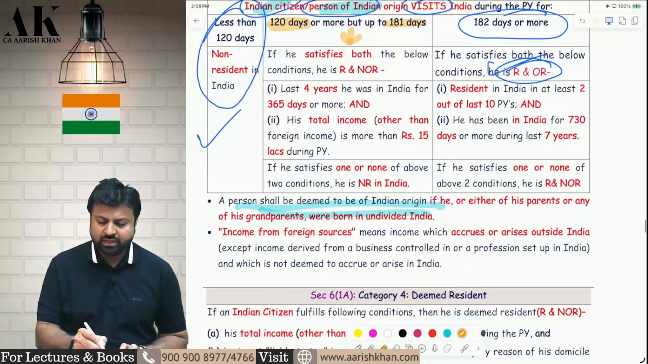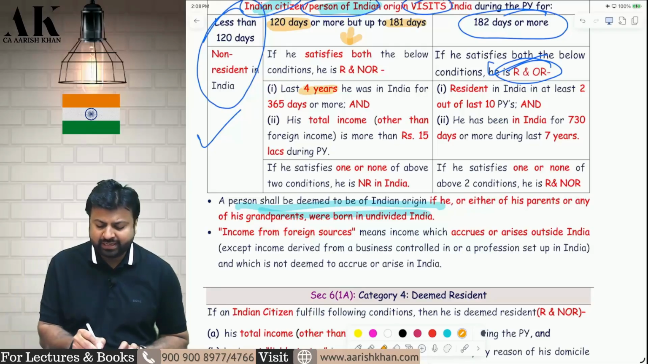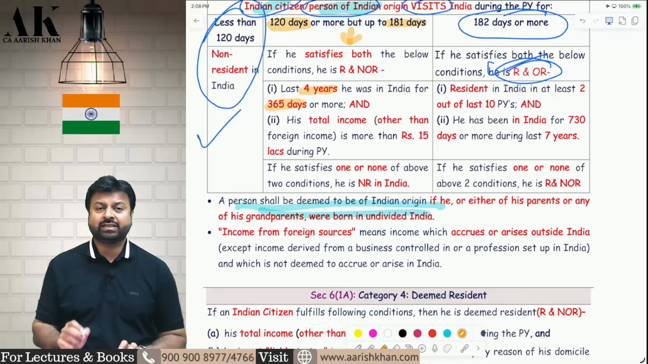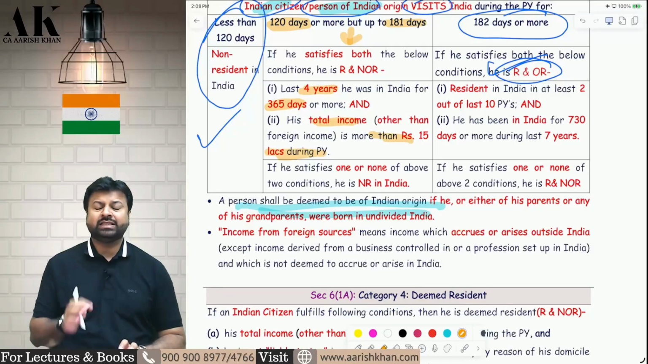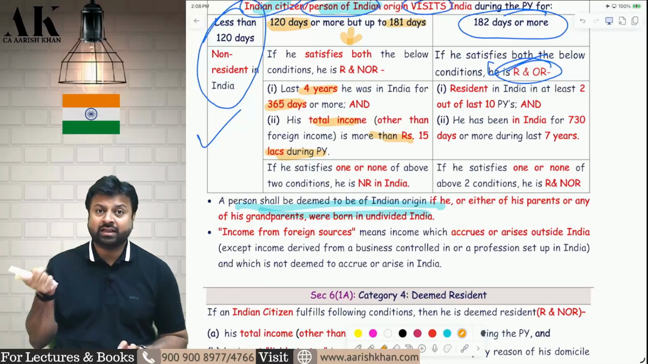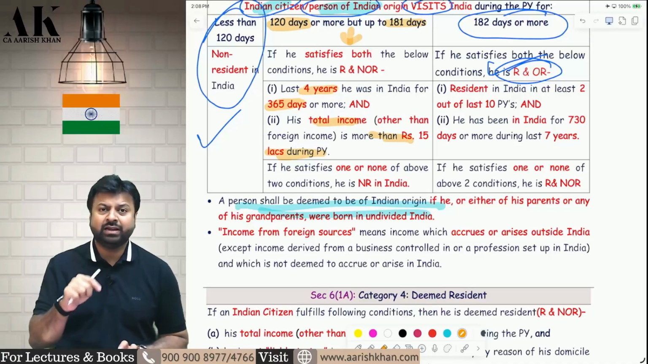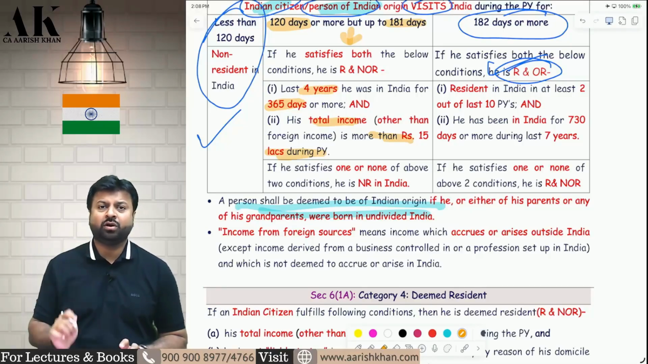Which are the two conditions? You should stay in India for 120 days to 181 days. Plus, you should stay in India in the last 4 years for 365 days. Plus, the Indian income should be more than 15 lakh rupees in the current previous year. The total income from India, other than foreign sources, should be more than 15 lakh rupees. If these conditions are fulfilled, you will be called resident and not ordinary resident. If either of the conditions is violated, then you will be called non-resident.